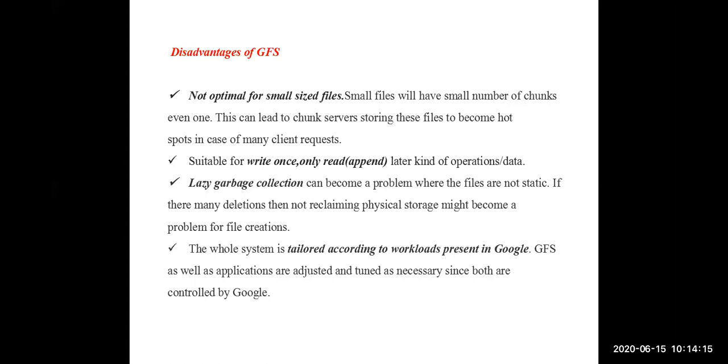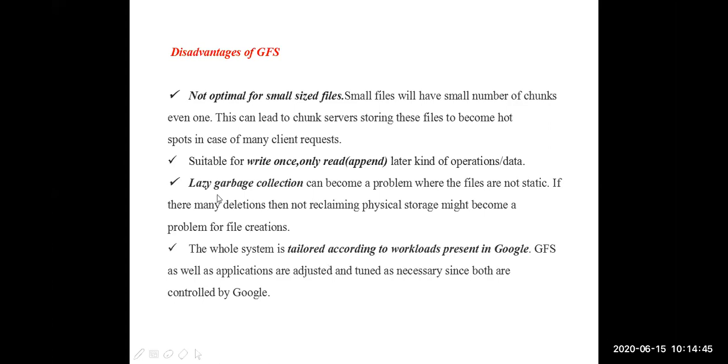Clear? The point to understand from this last drawback is that the Google file system is mainly developed for Google applications only. It is developed for storing the data generated by Google applications. So the Google file system can be easily adjusted for Google's applications, but it cannot be used happily for outside applications. That is one drawback. It is mainly designed for Google applications only.